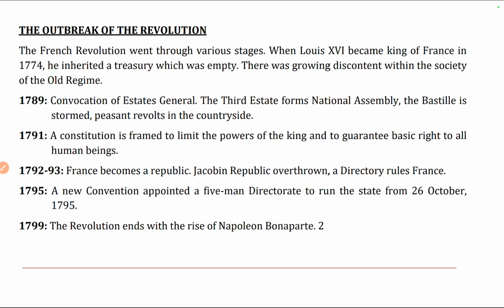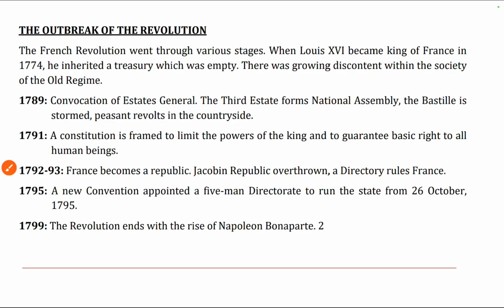Now we talk about the role of Estates General. King Louis XVI called the Estates General meeting to discuss taxes, and in there voting was unfair. One vote was given per estate.